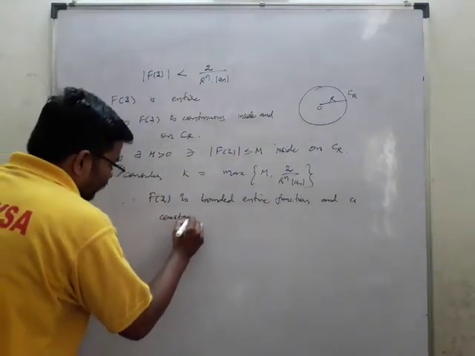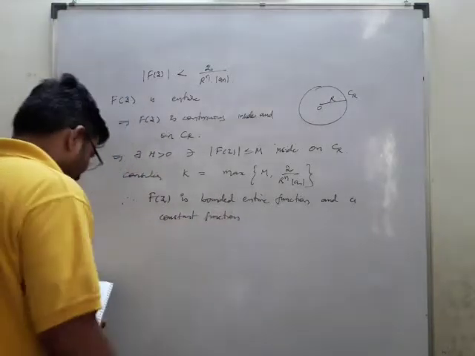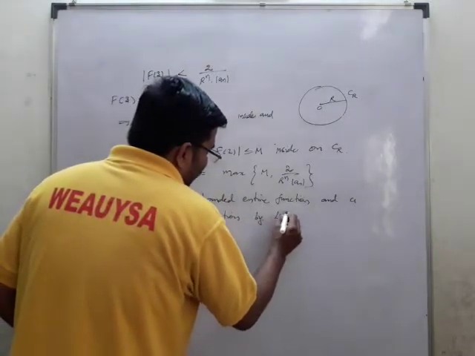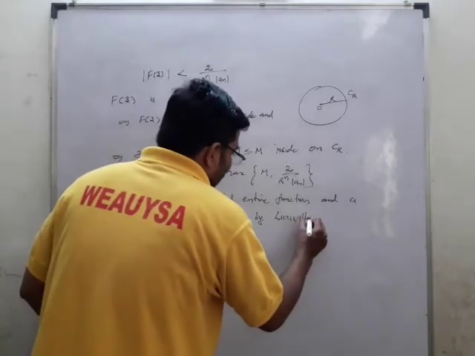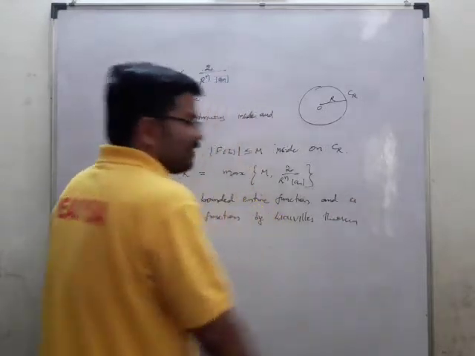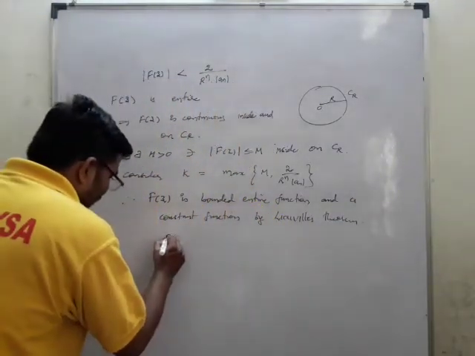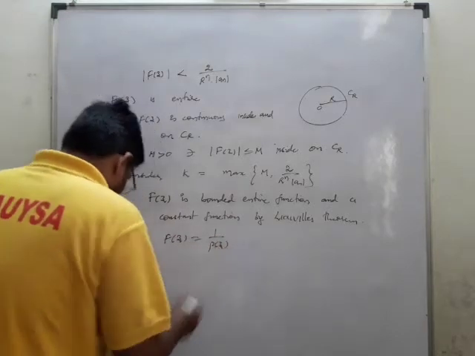Why is it a constant function? According to the Liouville theorem. According to that, every bounded entire function leads to a constant function. Now this is what we got. So what I can say, capital F of z is equal to 1 by P of z.